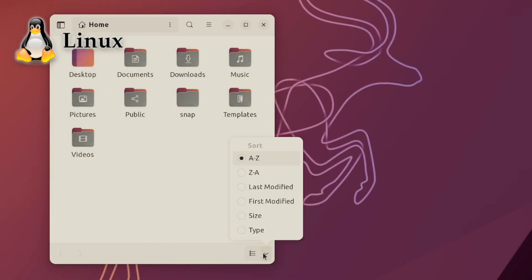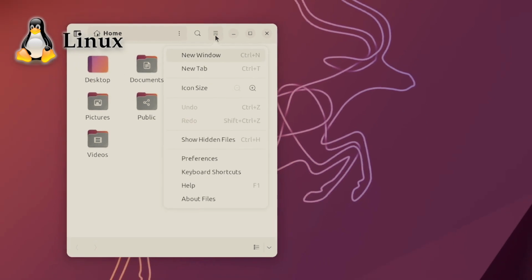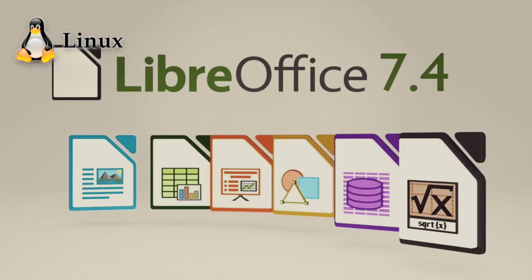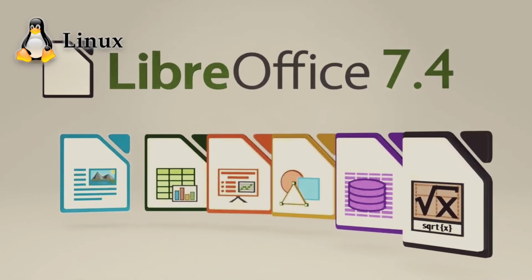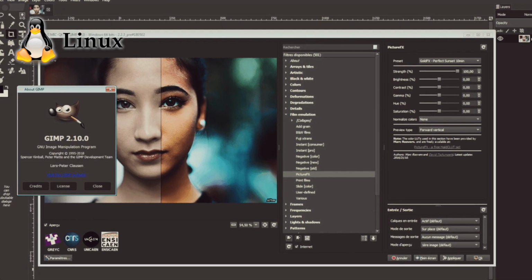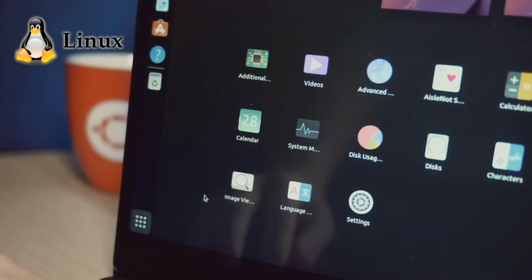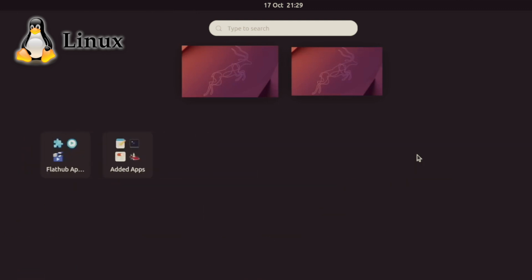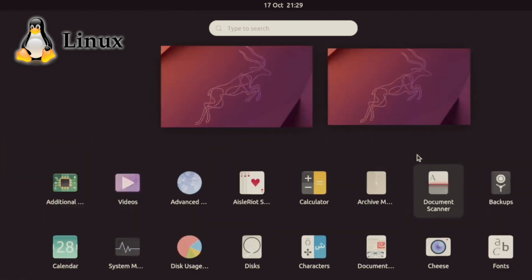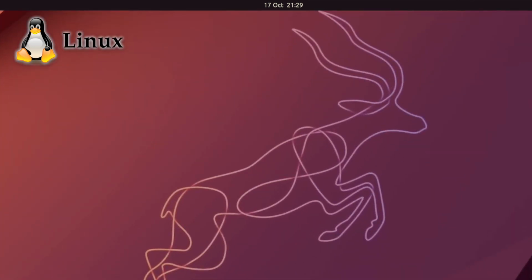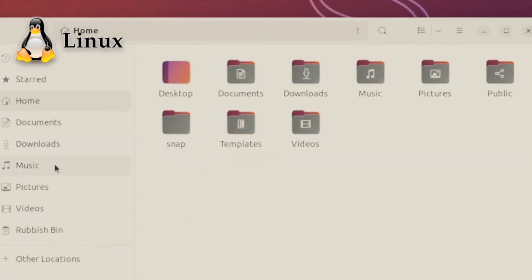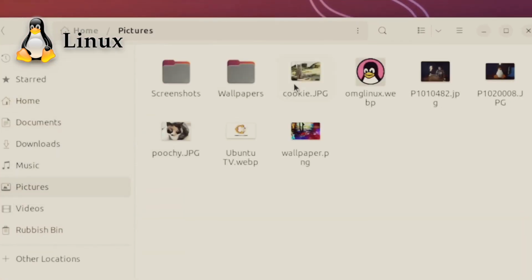Many open-source alternatives to popular Windows and macOS software exist, such as LibreOffice, similar to Microsoft Office, and GIMP, a rival to Adobe Photoshop. The Linux community also offers software repositories with a vast selection of free applications. However, some proprietary or specialized software may not be available for Linux, which can be a deal breaker for certain users.